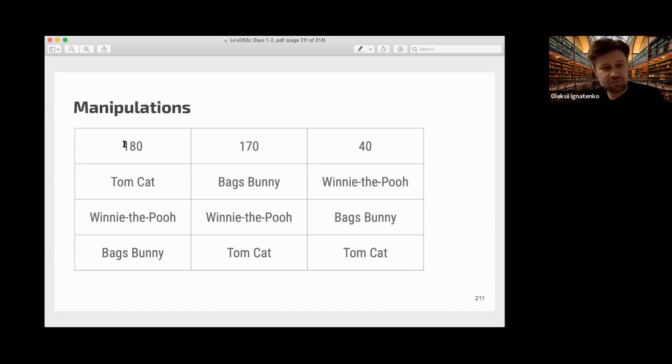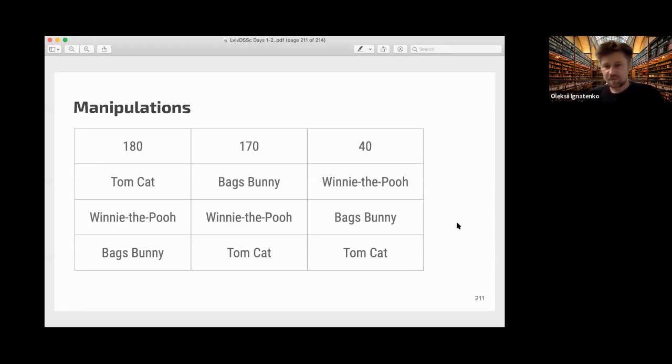So, for example, we have 180 voters that have these preferences, 170 that have these preferences, and 40 that have these preferences. And if they come on election day to this system and vote, right now the Tomcat is the winner.